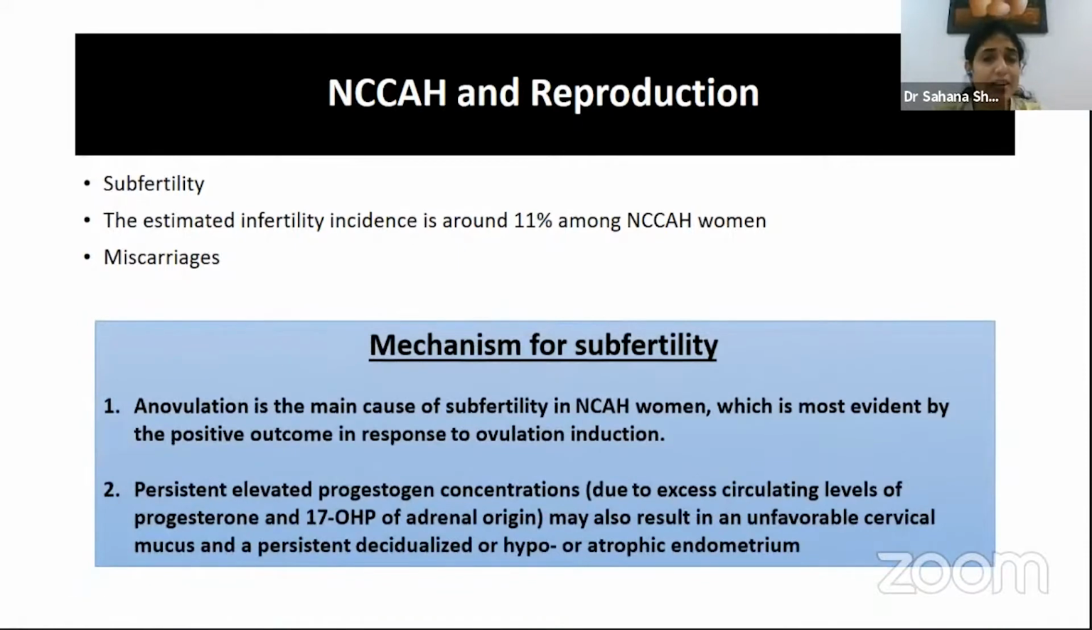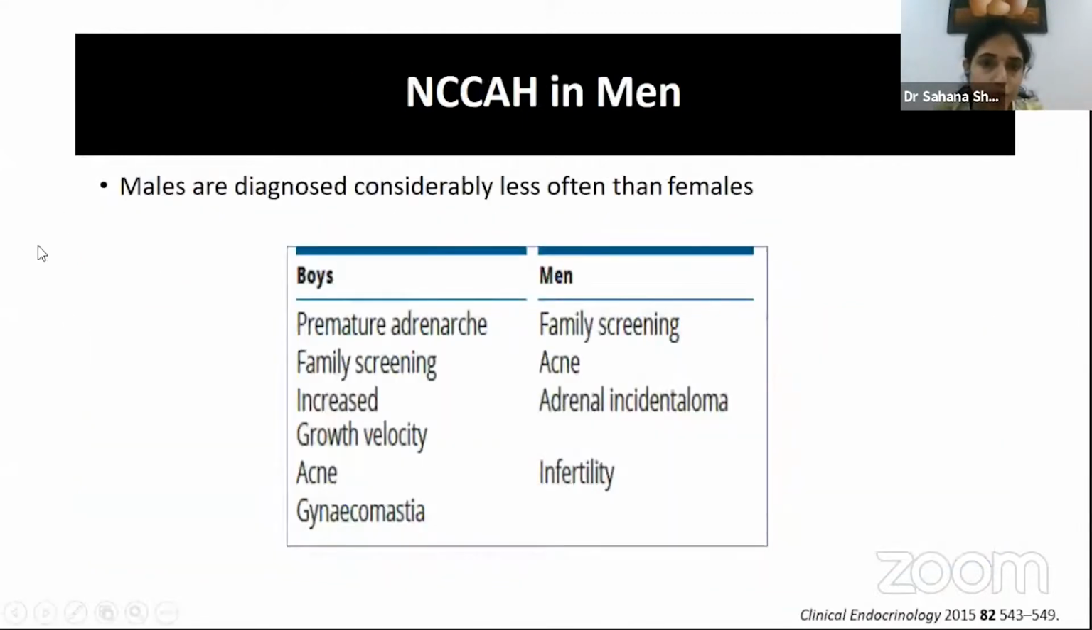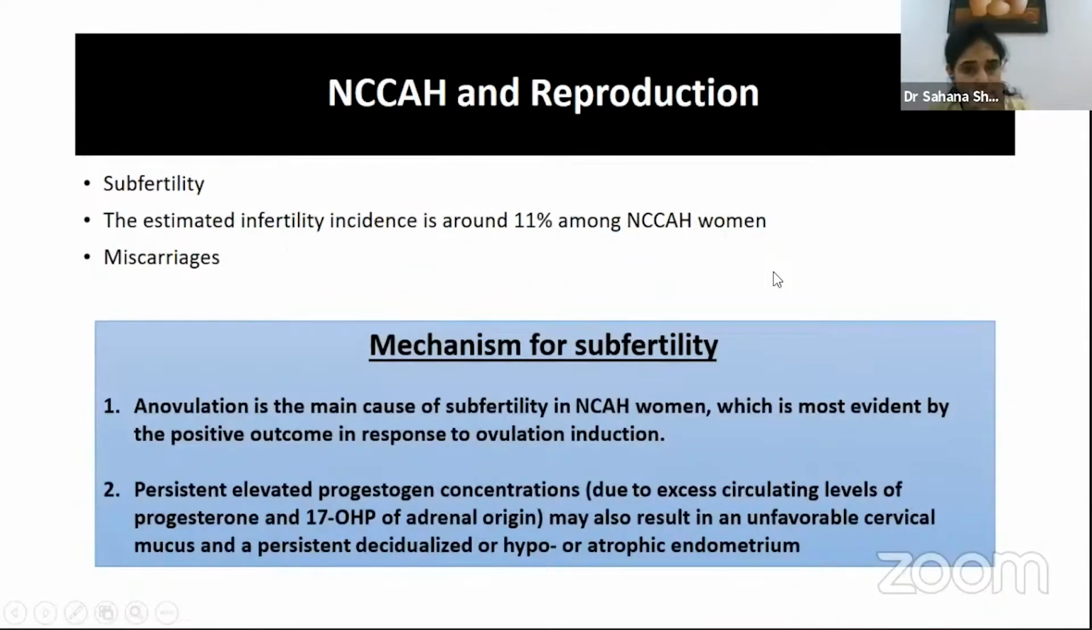Now, the important cause of subfertility is anovulation in these patients, which is evident because studies using ovulation induction have shown very good positive outcomes. This infertility is also attributed to persistently elevated progesterone concentrations, due to both progesterone and 17-hydroxyprogesterone, which results in unfavorable cervical mucus and a persistently decidualized or atrophic endometrium. So next, that's about the presentation in women.